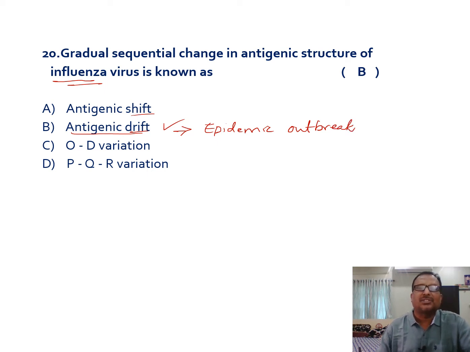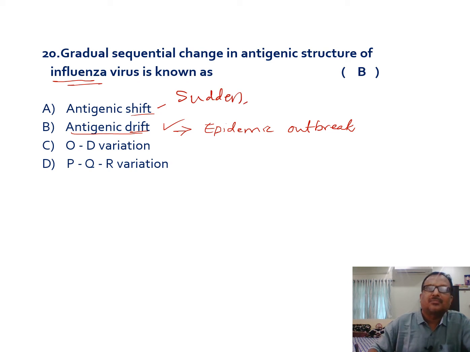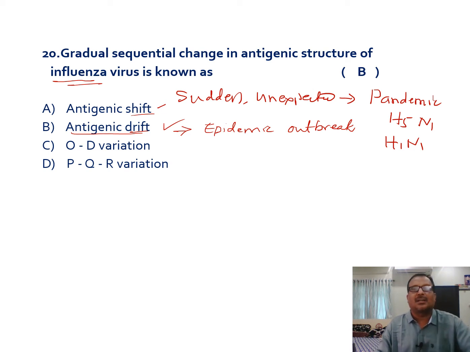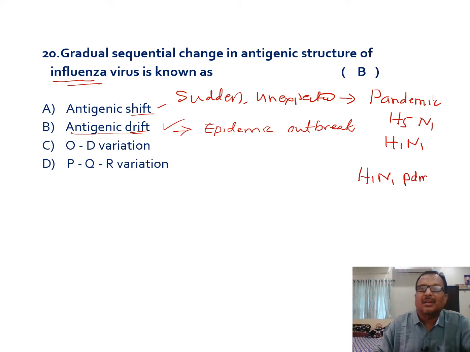But shift means sudden and unexpected changes in the genome of the influenza virus, which result in pandemics, like H5N1, H1N1, and, recently, H1N1 pdm09.